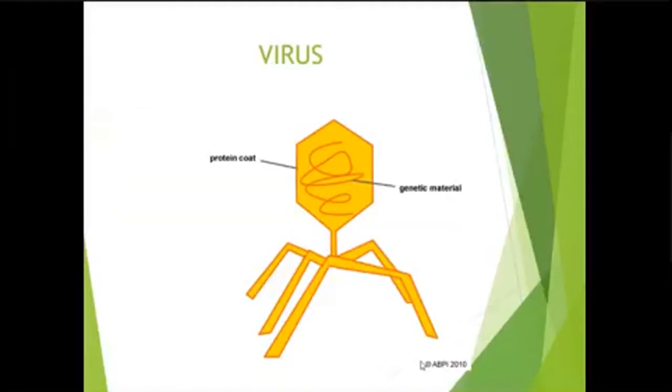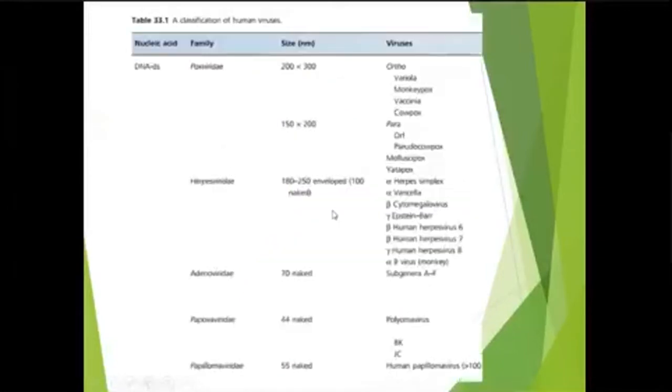What is a virus? A virus is a small particle which has a core of genetic material surrounded by a protein coat. It cannot live independently, it needs a host to live and divide. They are classified as DNA viruses and RNA viruses, and DNA may be double stranded or single stranded. From a dermatological point of view, the most important are the double-stranded DNA viruses, which include pox virus.